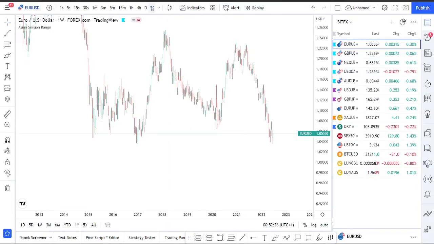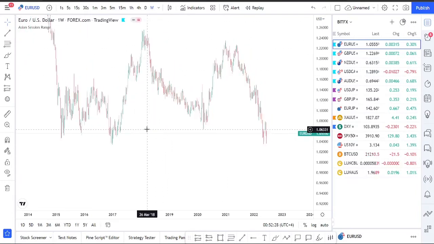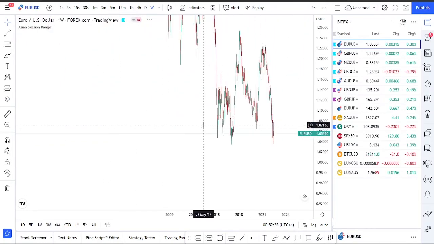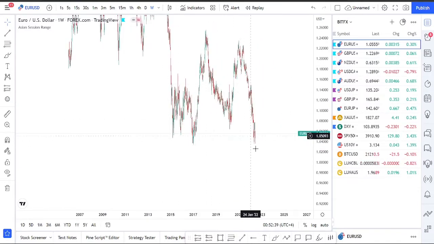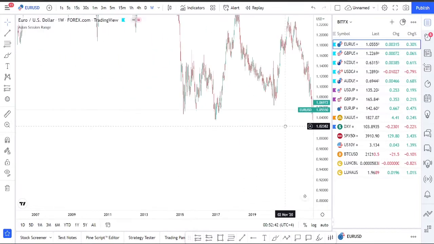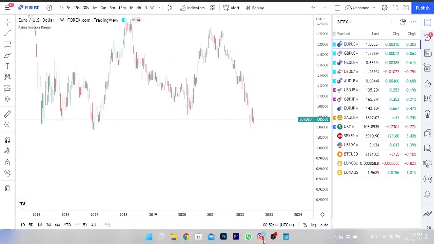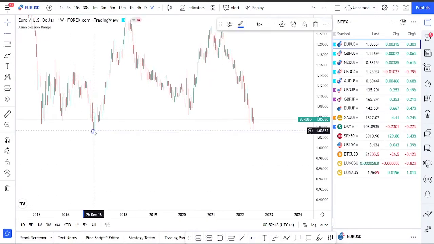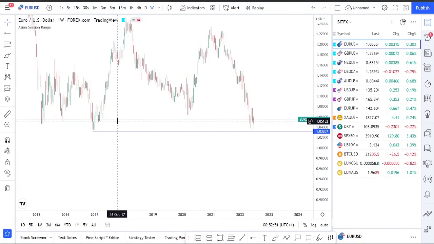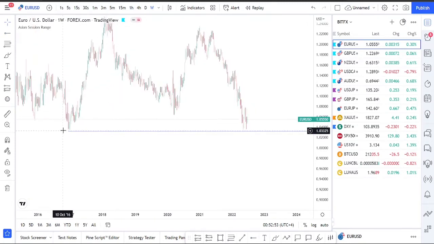If we go to the weekly time frame, we can see that the market is almost at the all-time low for the EURUSD. It hasn't been to this point since 2016. Since 2016 it has come back to its all-time lows, and we can see that there is tons of liquidity present right here. The all-time lows usually hold a lot of liquidity. We saw the market rejecting from this all-time low once, and a second time the market came and rejected from this all-time low.